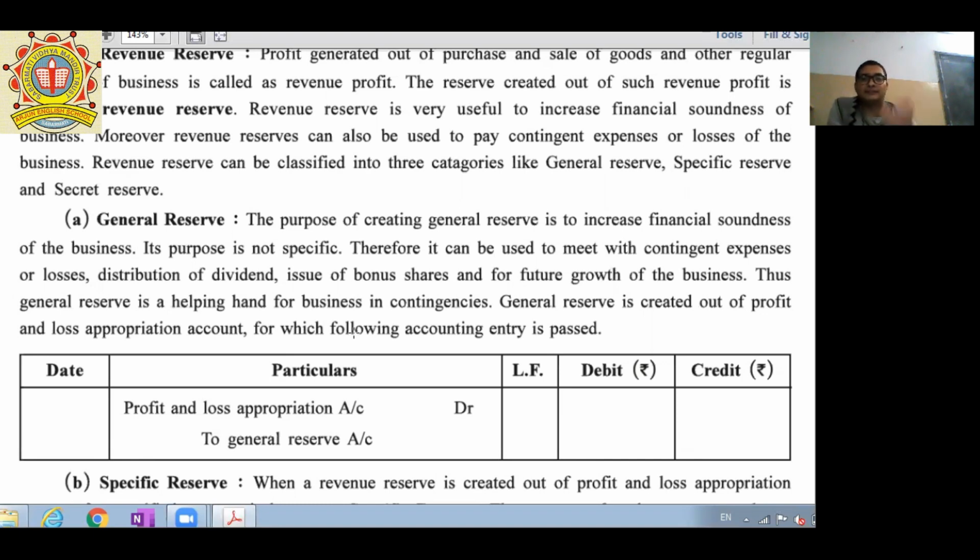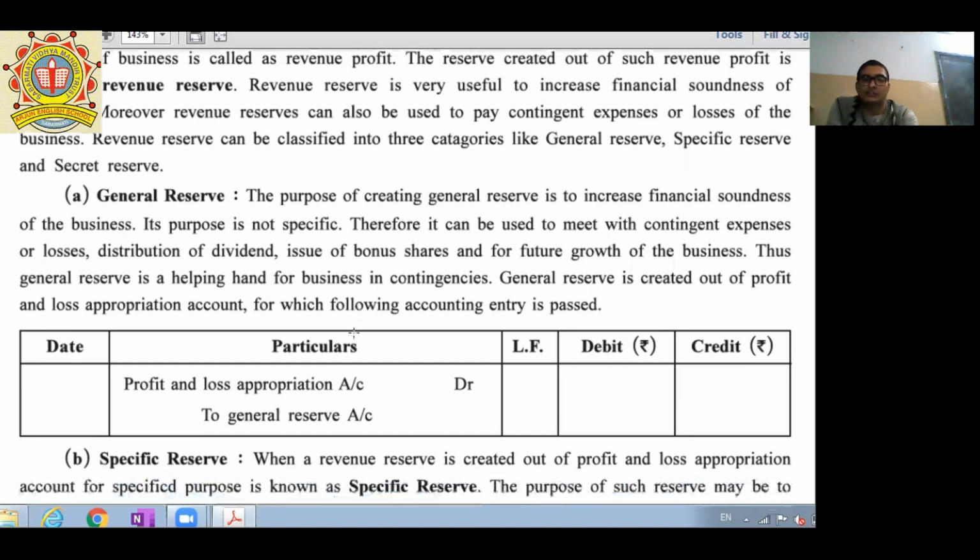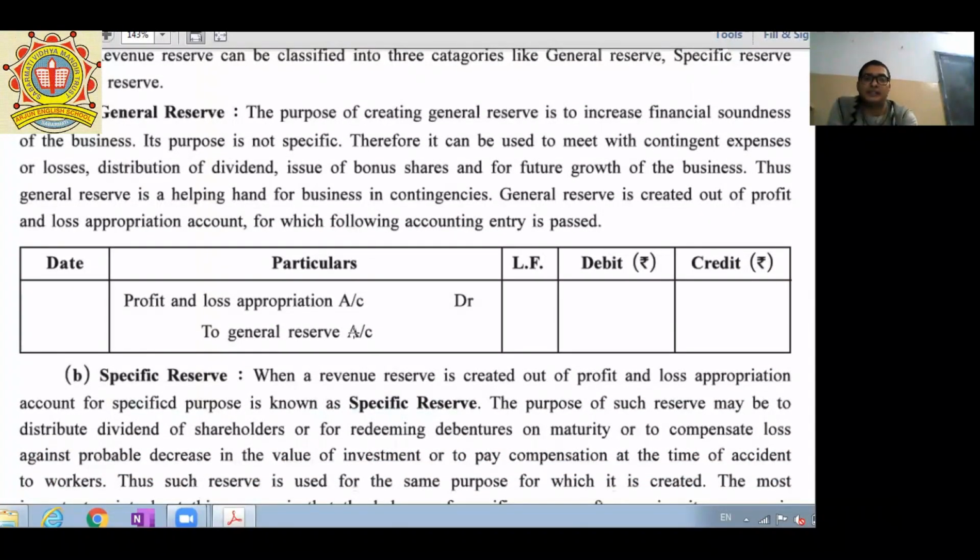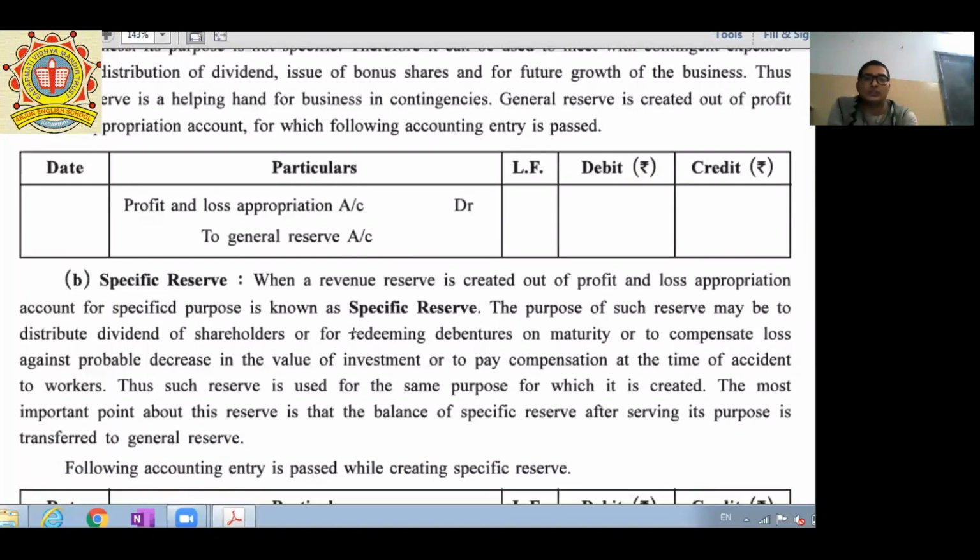Because if a contingent liability, expense, or loss occurs and we don't have any savings, we face problems, like having to borrow money from outsiders, or other financial issues. Simply, it is our common savings. The journal entry is: P&L appropriation account debit to general reserve.